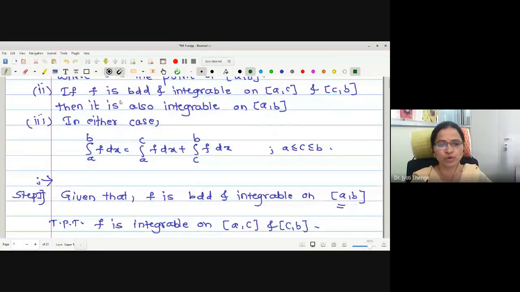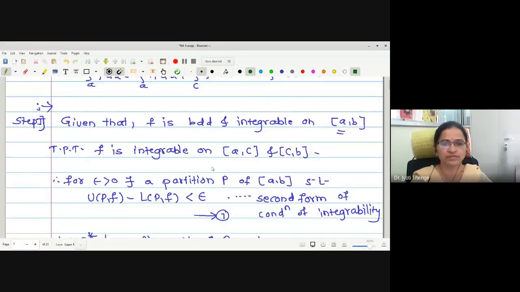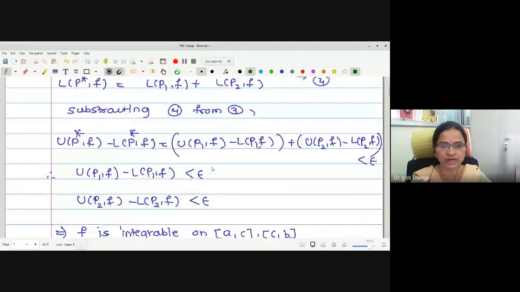And in both the cases, it is true that integration A to B f dx is equal to integration A to C f dx plus integration C to B f dx. We have seen the proof in detail.